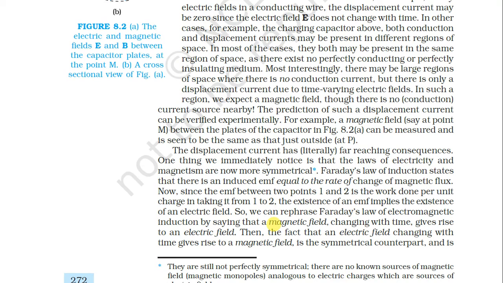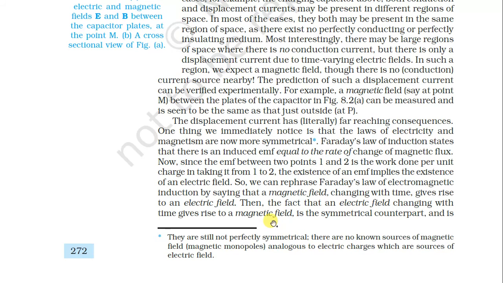Then the counterpart is that an electric field changing with time gives a magnetic field. It means a changing electric field will produce a magnetic field, and a changing magnetic field will produce an electric field. So it is a symmetrical counterpart. Okay, but they are still not perfectly symmetrical.